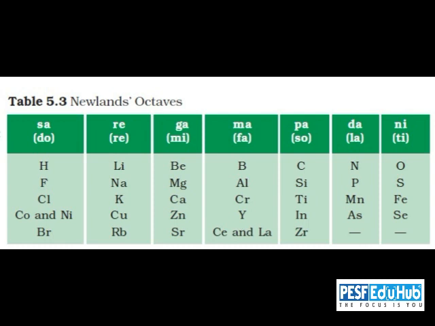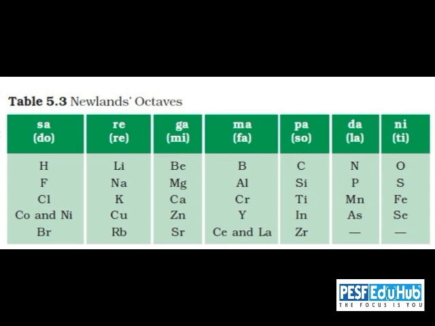So it was the first time that the occurrence of a periodicity was put forward in the classification of elements. By that time, from the 30 elements in the Dobereiner's era, now we had reached up to 56 elements.